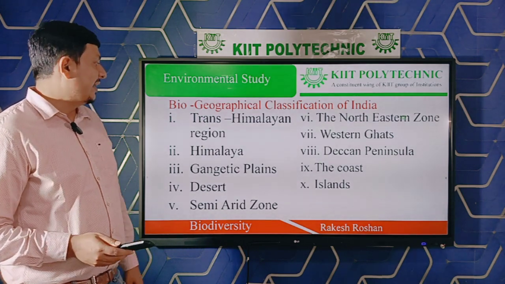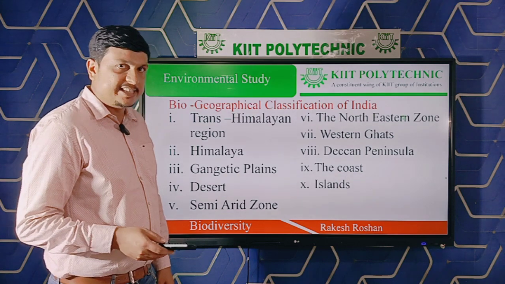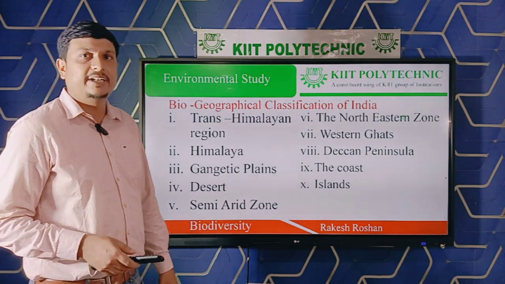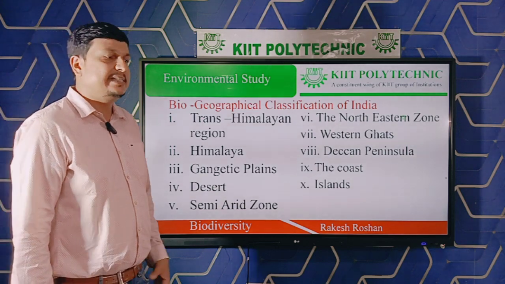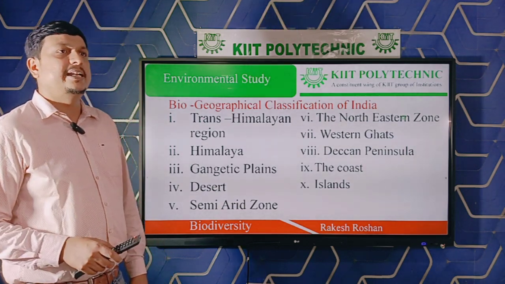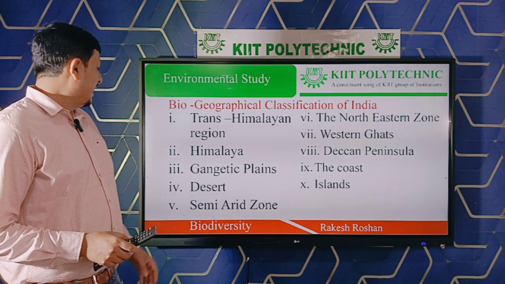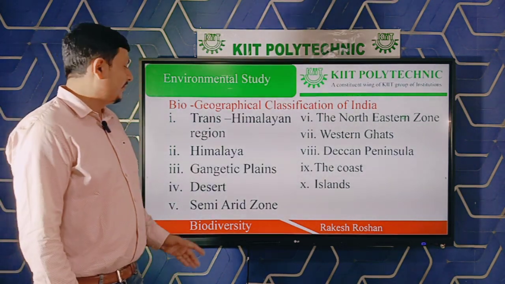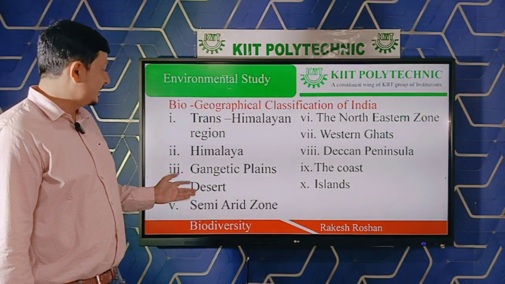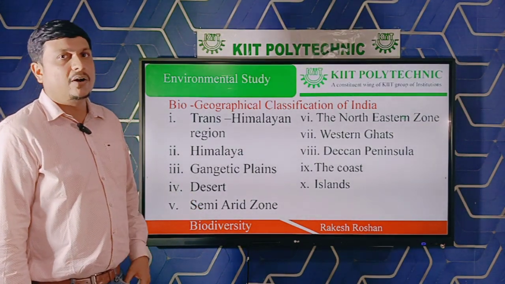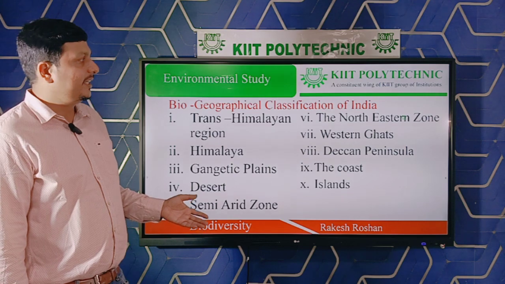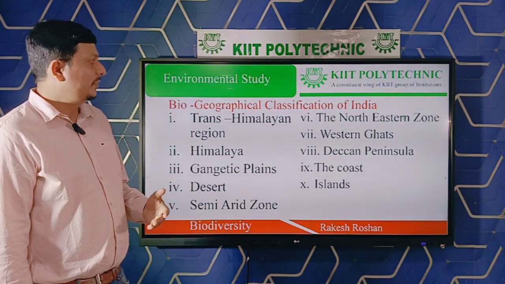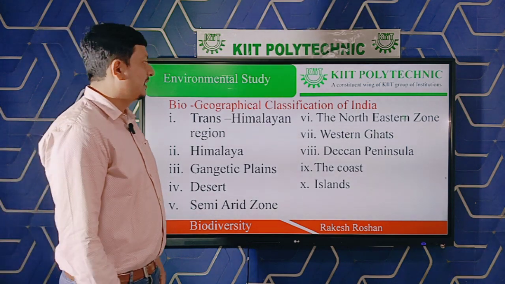Second one, Himalayan ranges, which includes the valley of Jammu and Kashmir, Himachal Pradesh, northeastern states, Assam, and fourth is the Thar Desert of Rajasthan. Fifth is the semi-arid zone of the Deccan Plateau, which includes states like Tamil Nadu, Andhra Pradesh, etc.